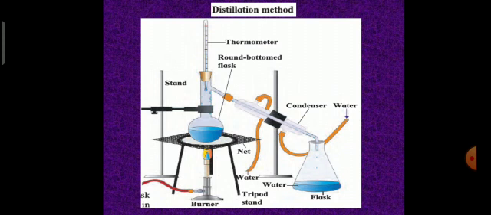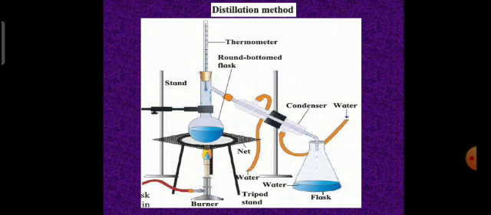And mixture is formed by mixing different elements or compounds. The proportion of various components in a mixture is not fixed. No chemical change takes place during the formation of mixture and no new substance is formed. And later we had seen various methods of separating the components of a mixture. Now let us study some of the separation methods.